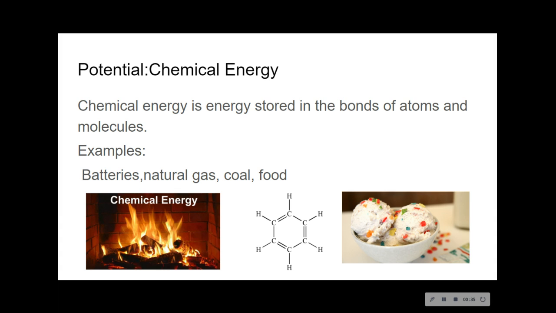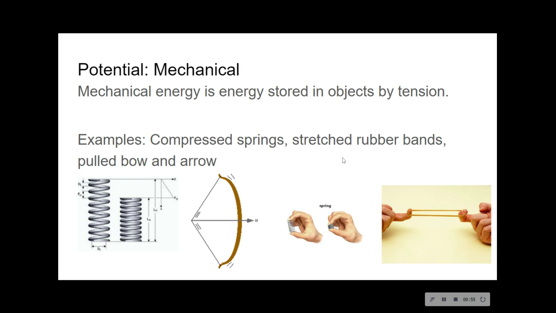Chemical energy is stored in the bonds of atoms and molecules. So something like wood, where you're getting ready to burn it, or food, that is potential energy. It has not become kinetic energy until you use that energy either to burn that wood or eat those calories in order to be able to go on.